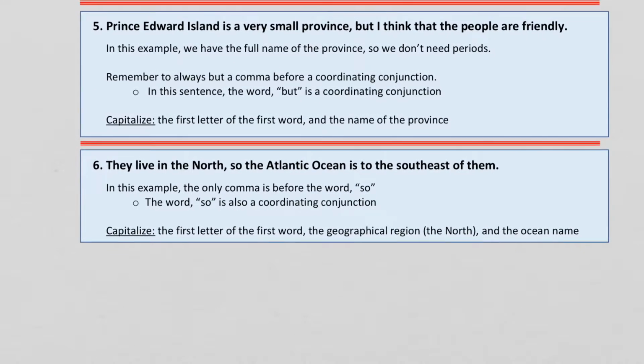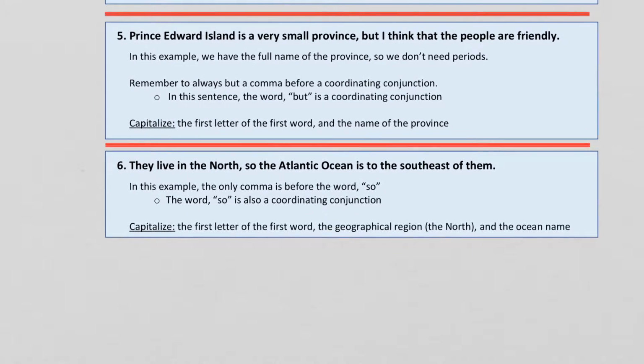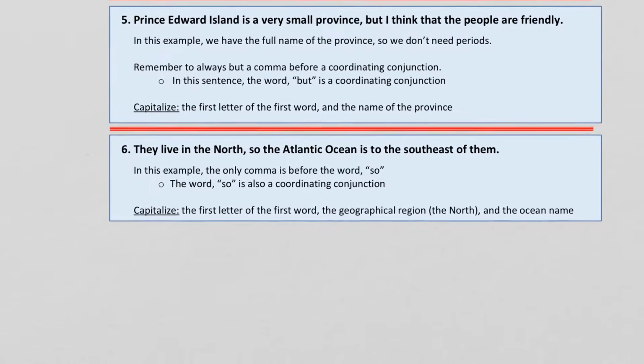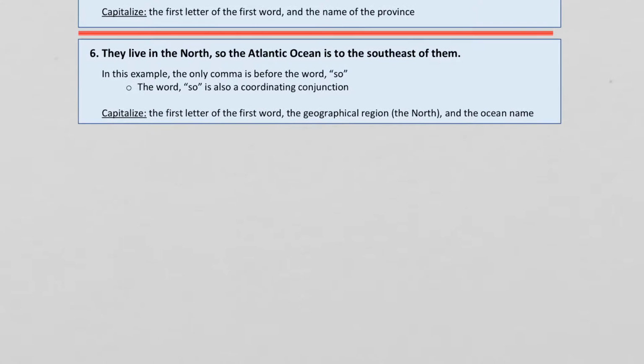And then, of course, we're not just capitalizing Prince Edward Island. You have to remember, the sentence happens to start with this proper noun, Prince Edward Island, but you would always, no matter what, capitalize the first letter of the first word. And again, we need to capitalize the full name of the province. Sentence number 6. They live in the north, so the Atlantic Ocean is to the southeast of them.